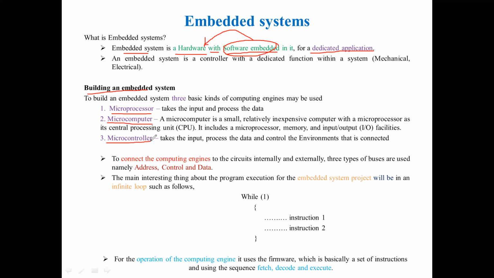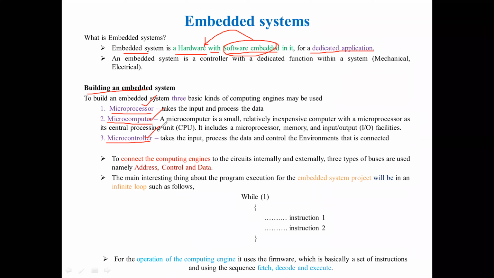These are all ICs, right? Which play the heart of an embedded system, as we discussed earlier. These components will play a main role in any type of embedded system, right? These particular ICs are the heart of the embedded system.